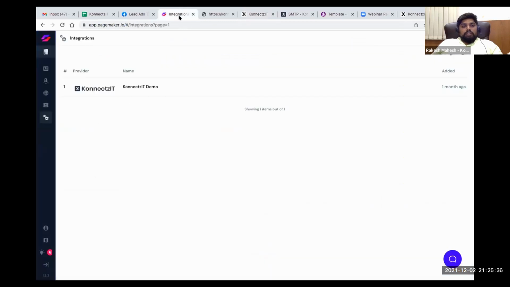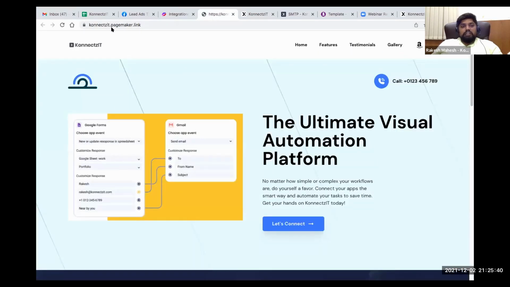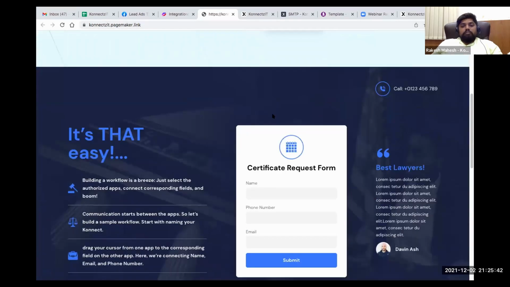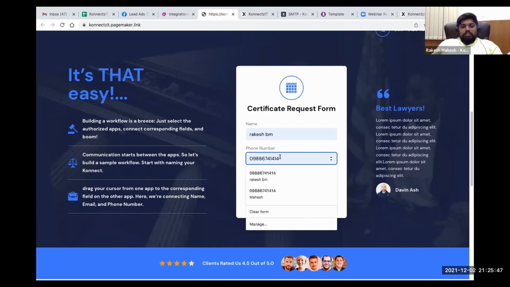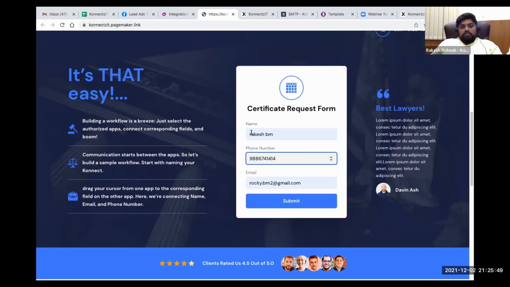Now go to that particular page. This is my link, my PageMaker link. You can see that. Now I am going to fill this form with my details. Probably I will be using these particular details. As you can see, I just used these details, and now submit the form.